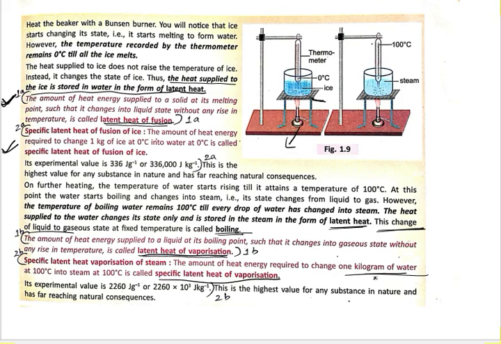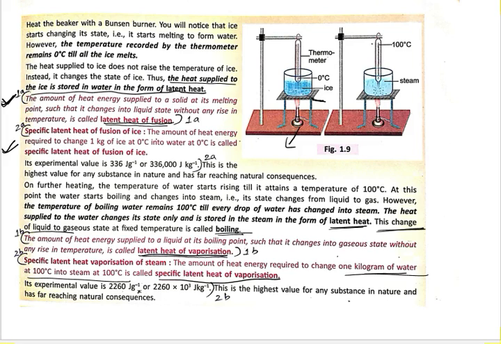It is the amount of heat energy required to change 1 kilogram of water at 100 degrees Celsius into steam at 100 degrees Celsius. You can see that the temperature of boiling water is 100 degrees Celsius and steam is also 100 degrees Celsius. It's called the specific latent heat of vaporization.